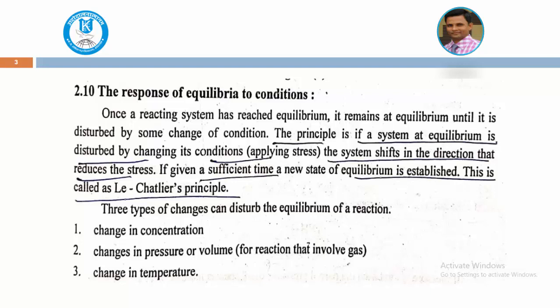According to Le Chatelier's principle, three types of changes can disturb the equilibrium of a reaction. One is change in concentration, the second is change in pressure or volume, and the third is change in temperature. Let me see them one by one.